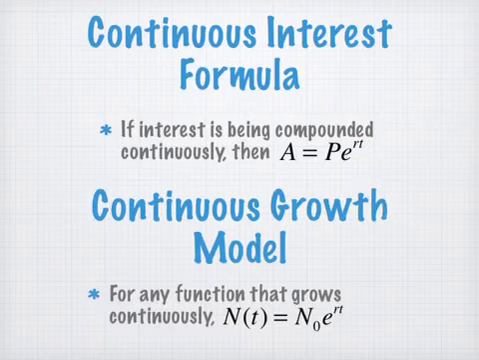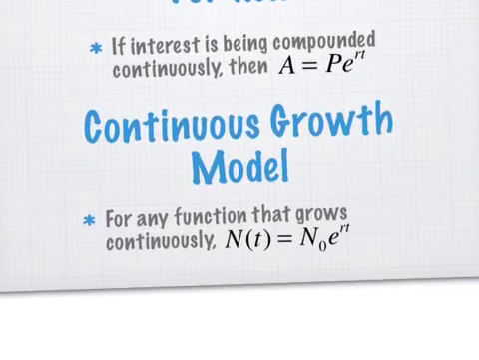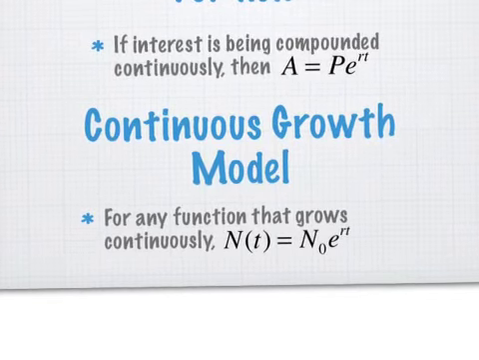Okay. So take a look at this formula down here. Let me move it up so you can see it. Yay, letters. For any function that grows continuously, N of t is equal to N sub 0 e to the power of rt. What do you mean by sub-zero? Sub-zero is that little zero that's written down on the bottom underneath the N. What does that represent? We'll talk about that in just a second. Let's make sure we write it down.